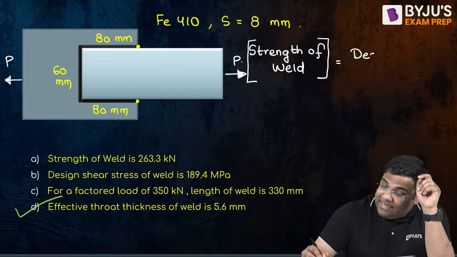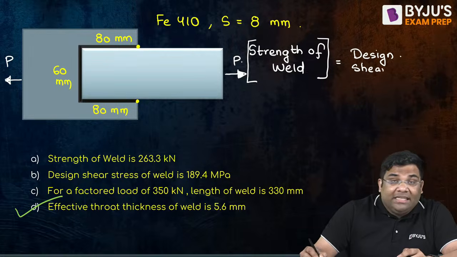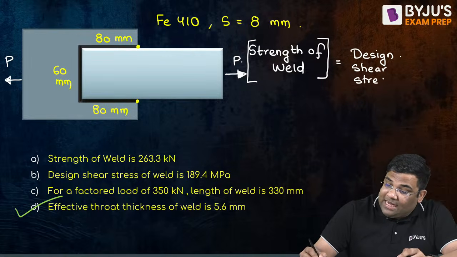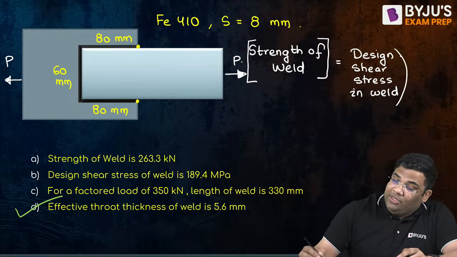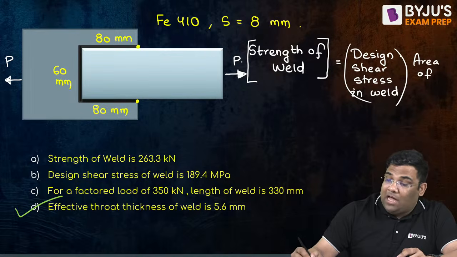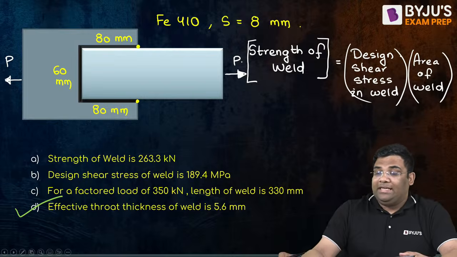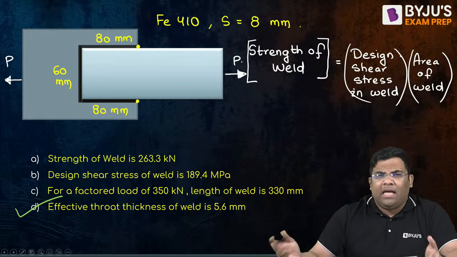So here I can say design shear stress in weld into area of weld. Load is your stress into area.